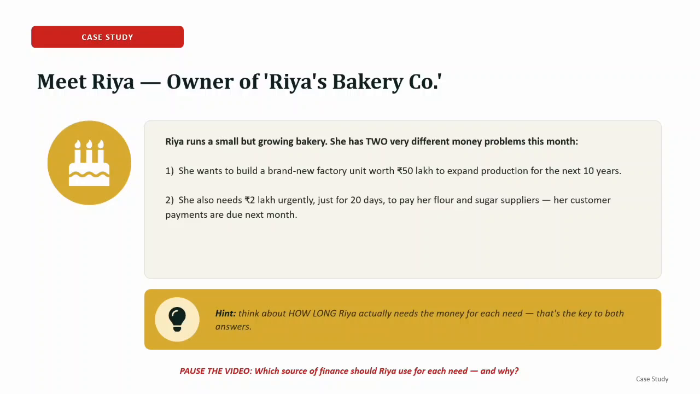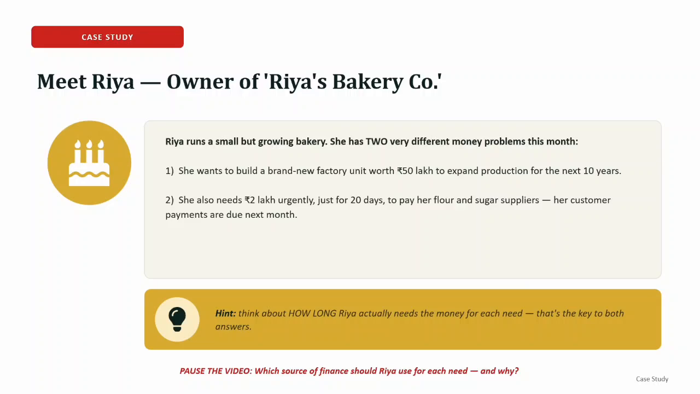Now, meet Ria. She owns a small but growing bakery. This month, she has two completely different financial needs. The first situation says Ria wants to build a brand new factory unit worth rupees 50 lakh. She expects to use the factory for the next 10 years. The second situation says she urgently needs rupees 2 lakh for just 20 days to pay her flour and sugar suppliers. Her customers will make their payments next month. Think carefully.